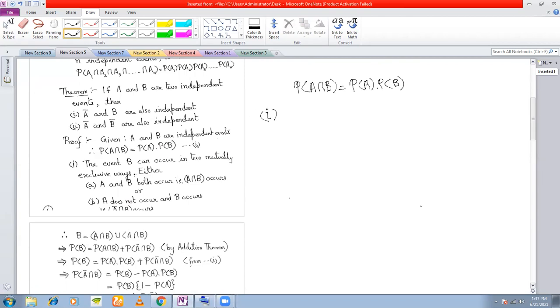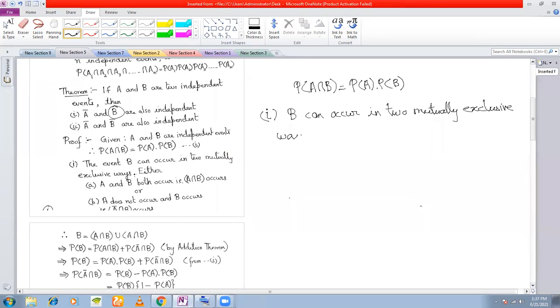Now, if you see, there is no bar above B, right? So we start with B. B can occur in two mutually exclusive ways. You remember the definition of mutually exclusive? Mutually exclusive means what?